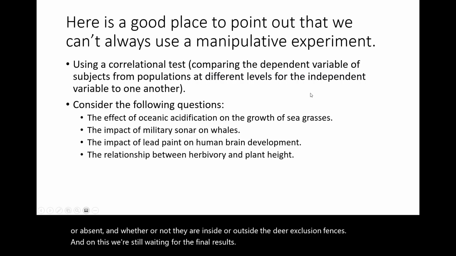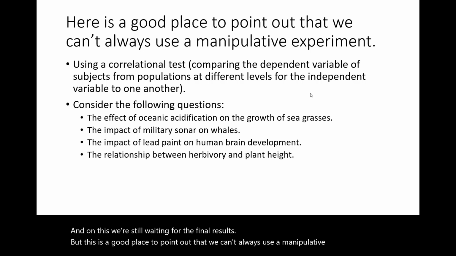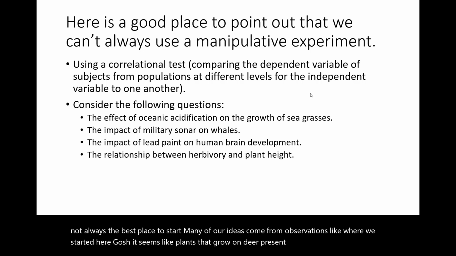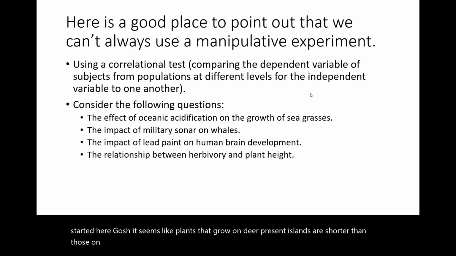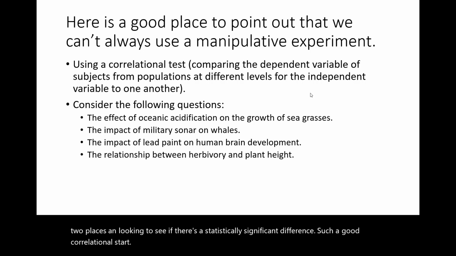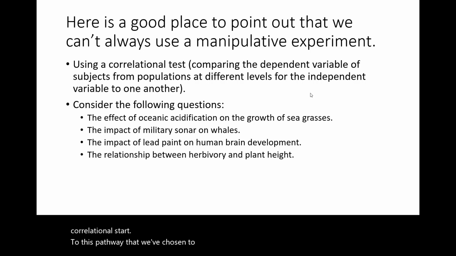But this is a good place to point out that we can't always use a manipulative experiment, and it's not always the best place to start. Many of our ideas come from observations like where we started here. Gosh, it seems like plants that grow on deer-present islands are shorter than those on deer-absent islands. And the first place to start is by literally measuring plants in those two places and looking to see if there's a statistically significant difference. So that's a good correlational start to this pathway that we've chosen to follow looking at plectritus.